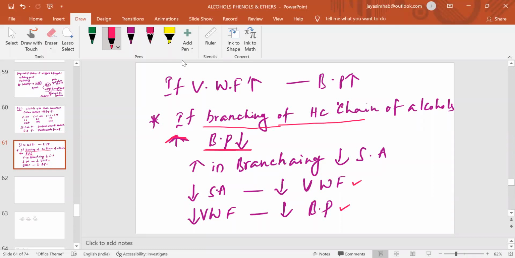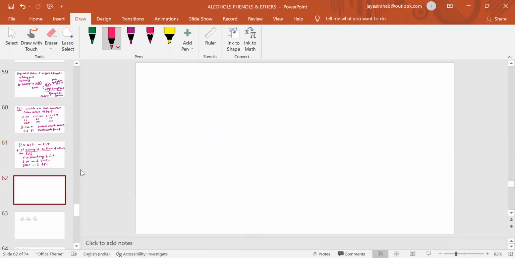Now see how the boiling points of alcohols and phenols compare with other compounds whose masses are comparable. Take an alcohol and a hydrocarbon, or ether, or alkyl halide, or aryl halide, meaning haloalkanes, having similar mass.